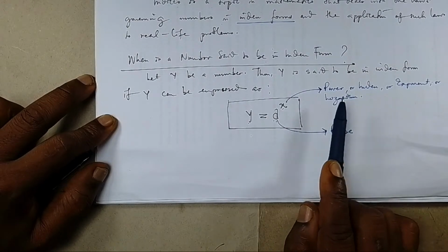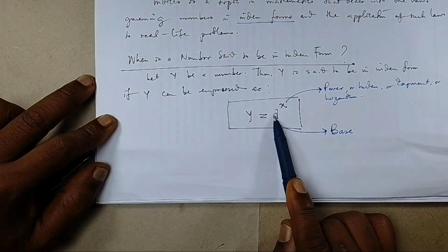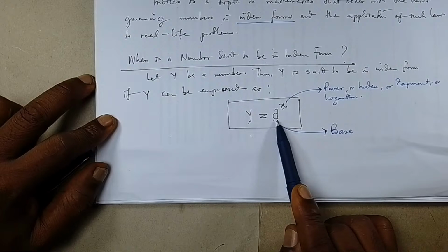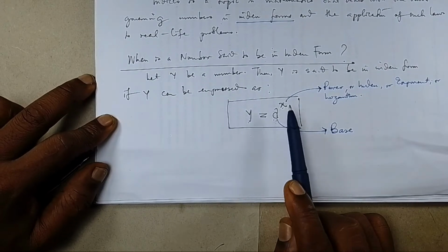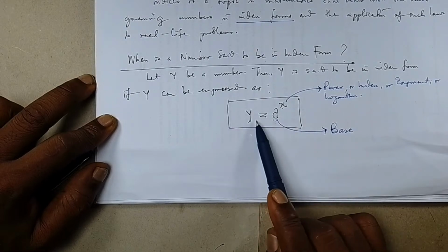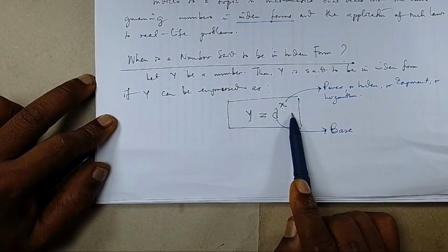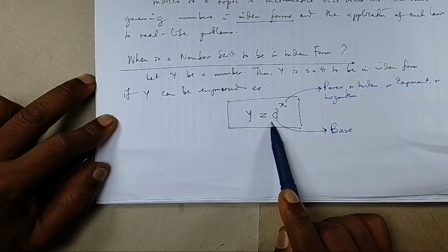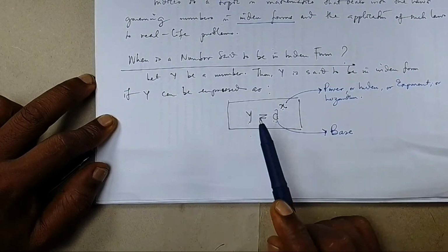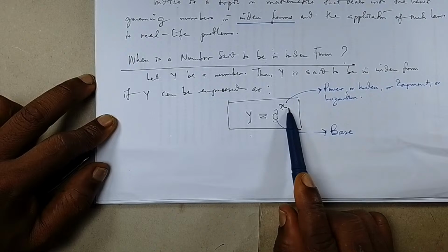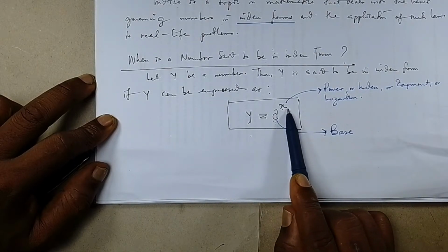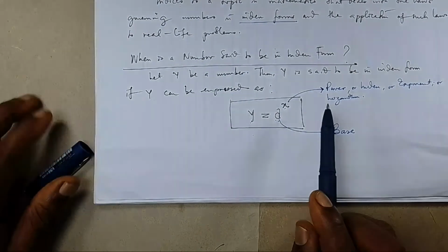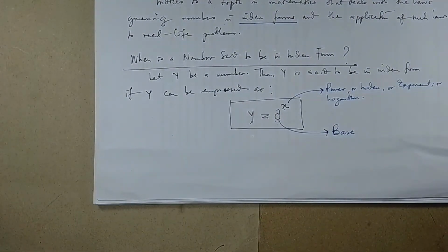So a number y is said to be in exponential form provided we can write it as a base raised to a power. We read it as a raised to the power of x, or a raised to the exponent x, or a raised to the logarithm x. Those are different ways to read that expression.